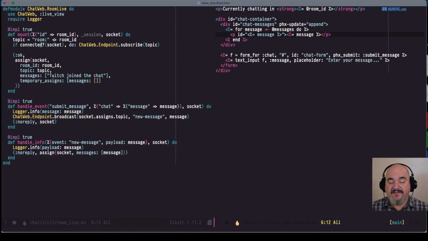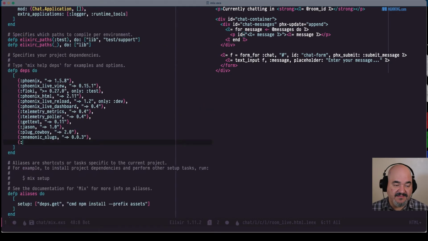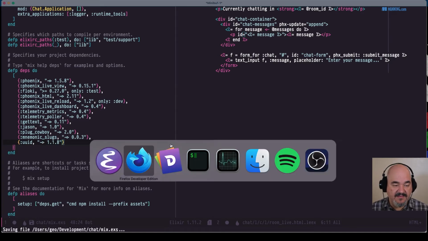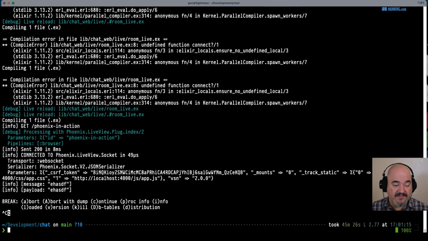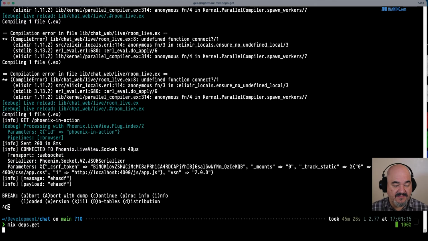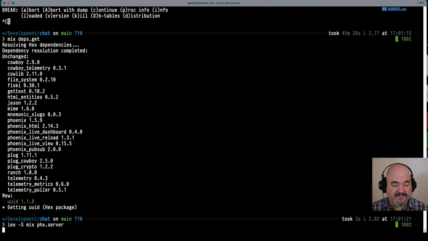Now we need to do something a little better than just handling the ID as the message itself. So there's another package that we can use called UUID. That's just simple. Let's just generate something completely random. 1.1.8 is the current version. So again, we're gonna need to restart the server because we're gonna break it. Install those dependencies, deps.get, and that's done. So let's restart the server.